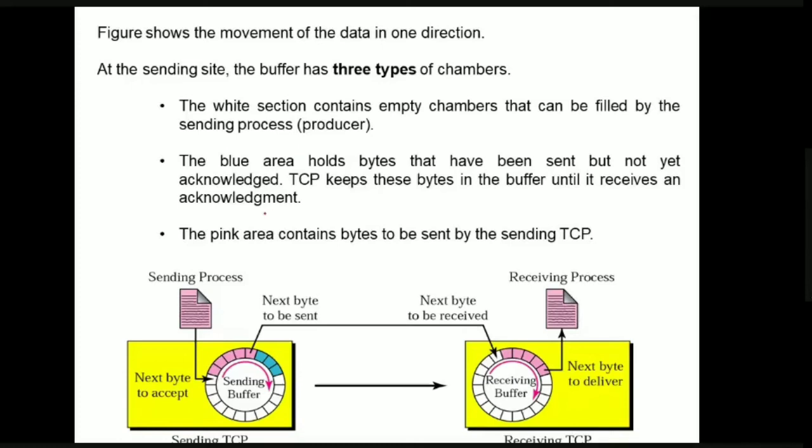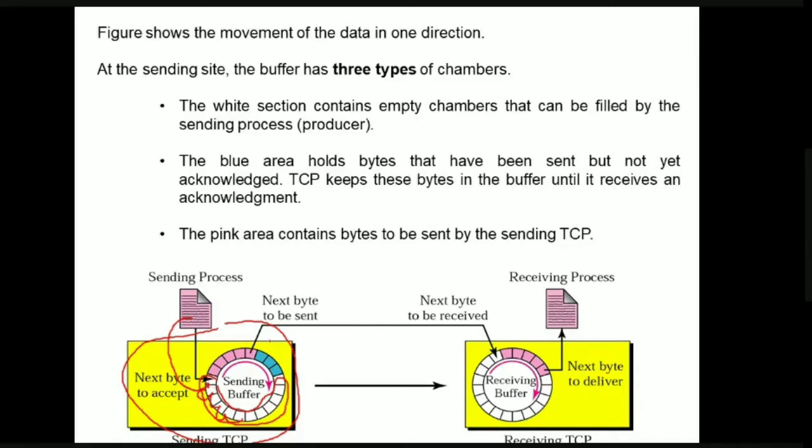At the sender side, this buffer has three types of chambers. The first chamber is the white section. The white part specifies an empty chamber, that is, the sending process can fill its data in this byte. After this byte is completed, next this byte, and so on. So the white part allows the sending process to fill in the data.